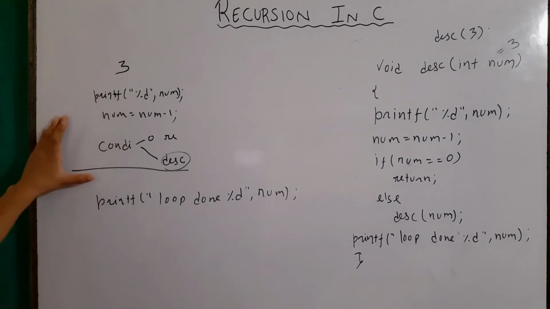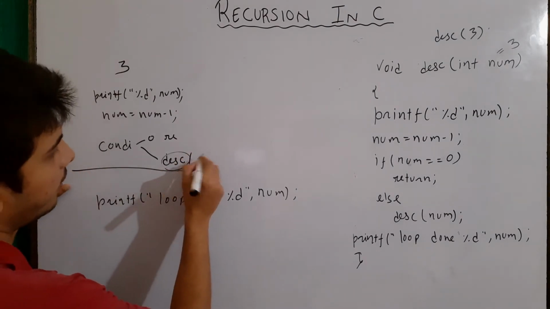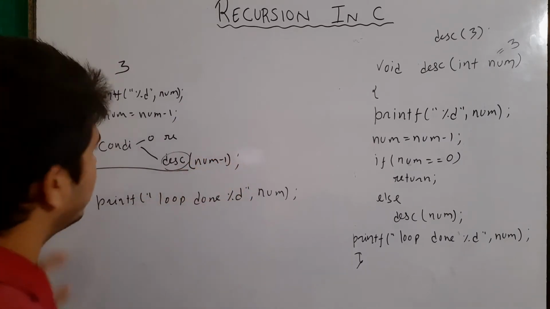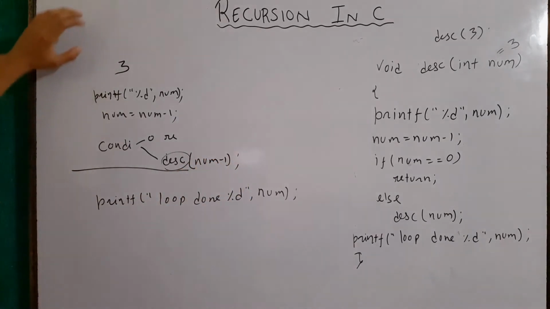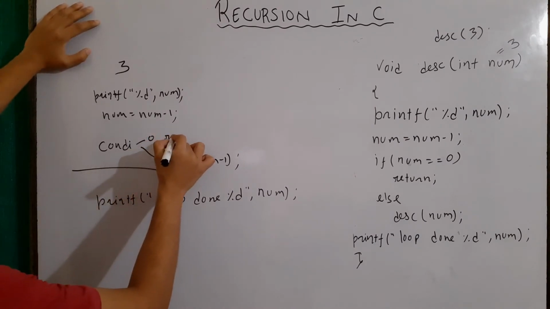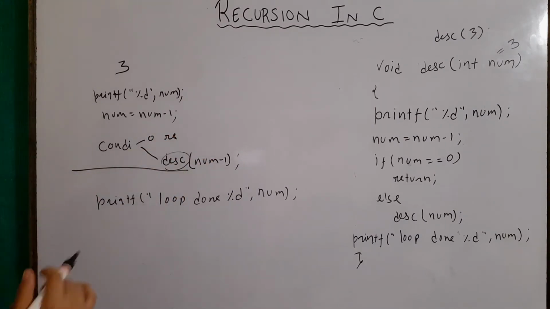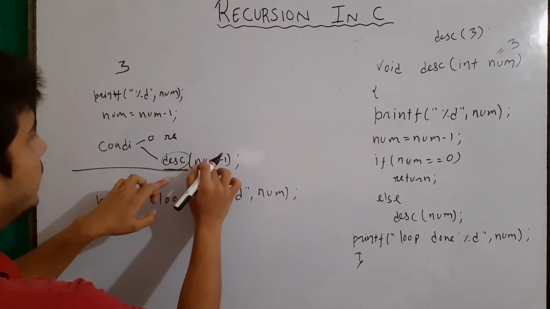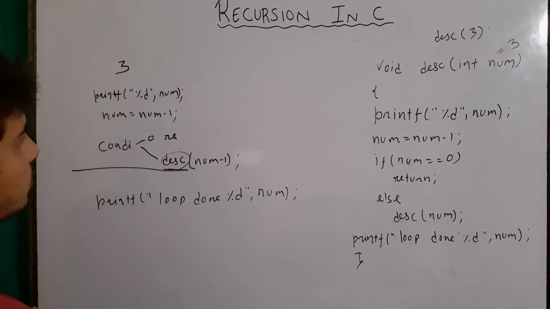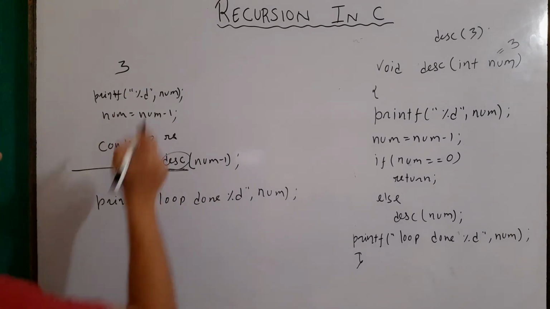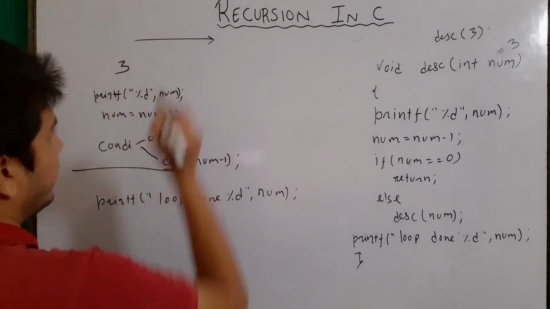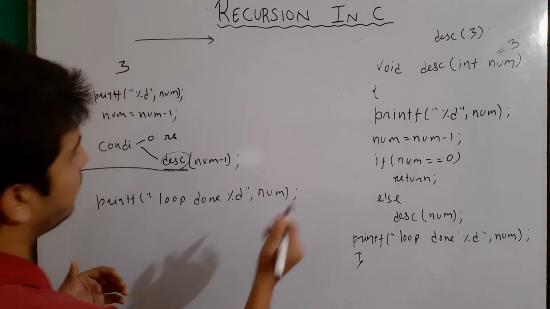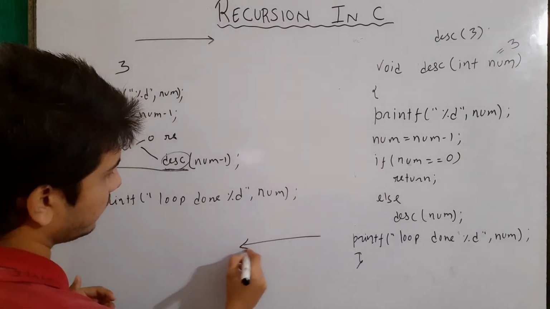So basically this is happening, and the value I'm sending here is a value less than the current, which is num - 1. First of all, the condition for returning is 0. All those statements which come before the calling will be executed first, or we can say in the forward direction. And all those statements which are below it will be executed in the backward direction.